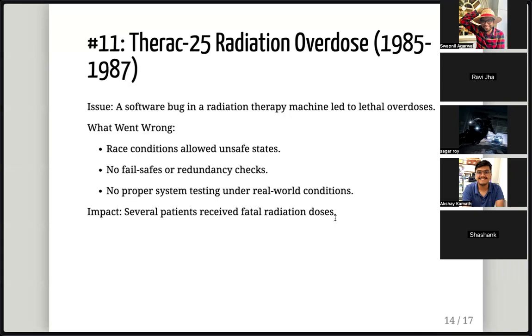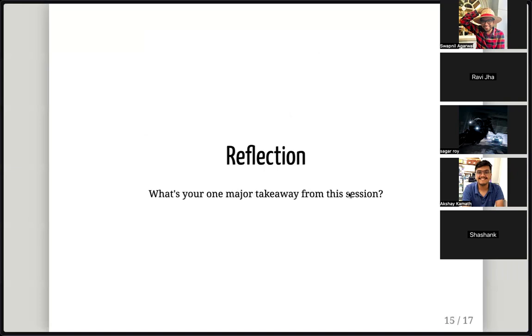Okay, so we have gone through 11 examples now. What I want you to do is take a step back. Let's close your eyes for 1 minute and do a quick reflection. What's one major takeaway from this session? And not just in terms of code, but think about the impact as well.